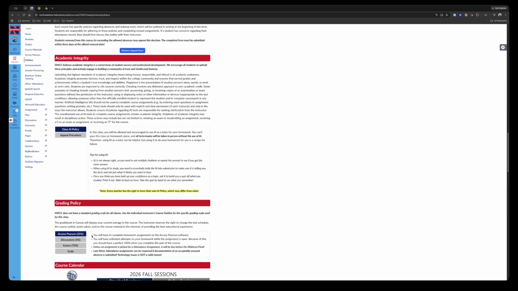Your homework only accounts for 25% of your grade. All right, so with that said, you can't pass this class on homework alone. For that reason, I have adopted a policy in my classes, and this is my policy, not school policy or department policy: you can use AI to help tutor you in your math homework. You're not going to have it for your final or your midterm, so don't get accustomed to it. It's not meant to do it for you, it's meant to help you learn. That's why I'm allowing it on the homework and homework only.